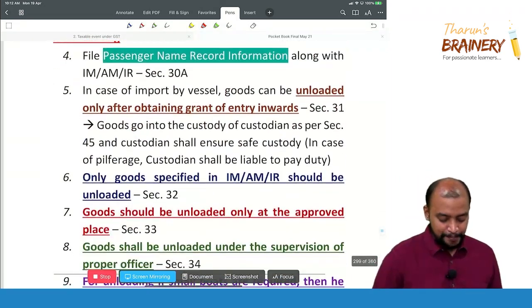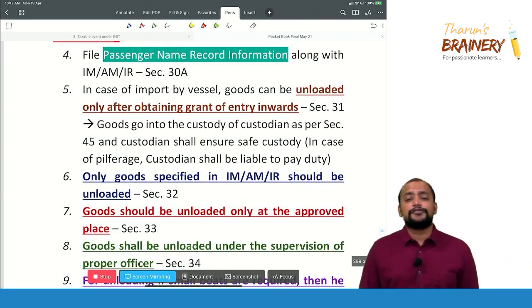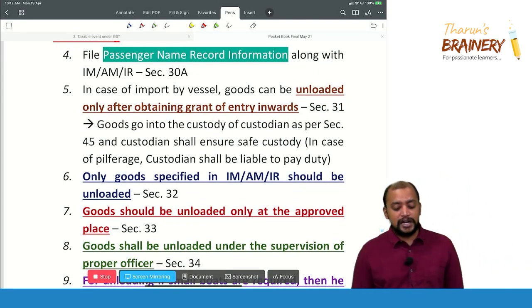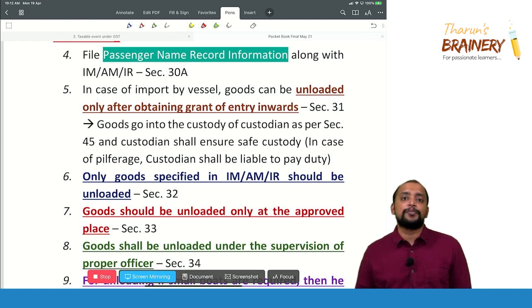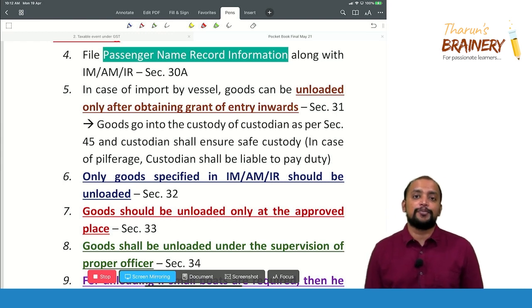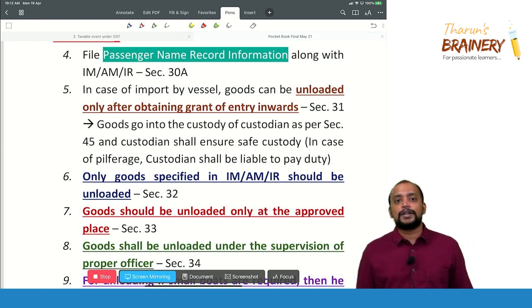Then next. They need to file passenger name record information along with import manifest, arrival manifest or import report. So that particular person in charge should be filing passenger name record information.